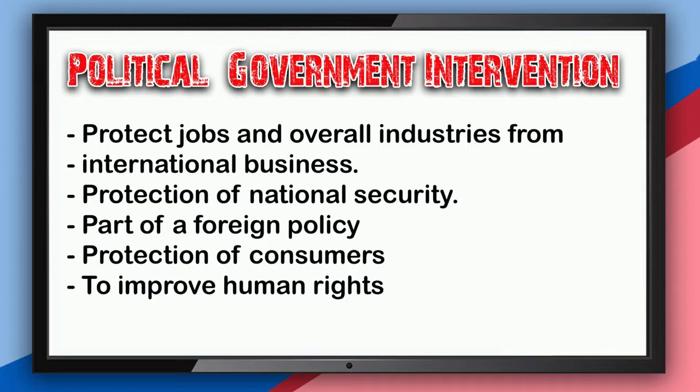For example, if countries were able to flood the US market with their sugar, then domestic producers would lose business. Jobs, along with the entire sugar industry, could be lost if the sugar was able to be purchased cheaper in continuous amounts. Another key political reason for government intervention in trade is the protection of national security. Sugar would not be classified in this example, but any defense-related industry such as semiconductors or aerospace would garner protection.